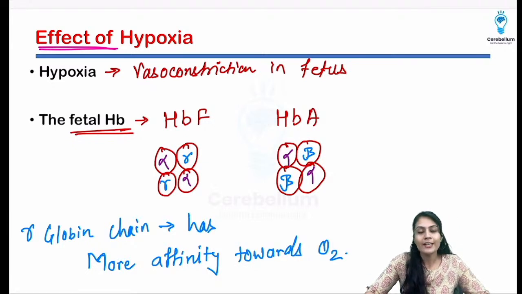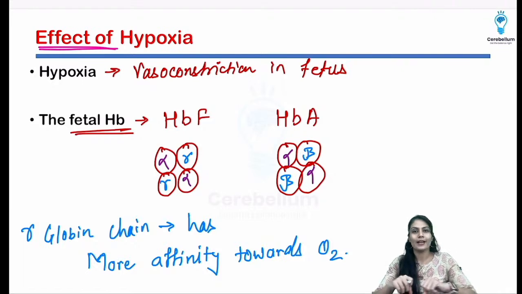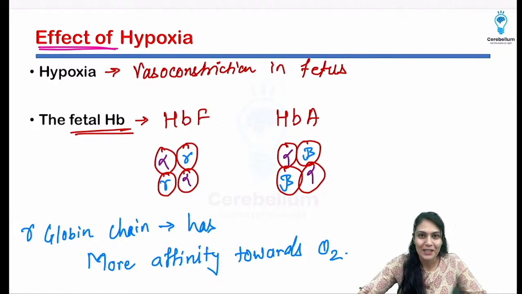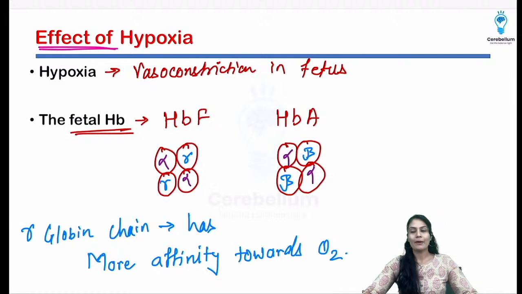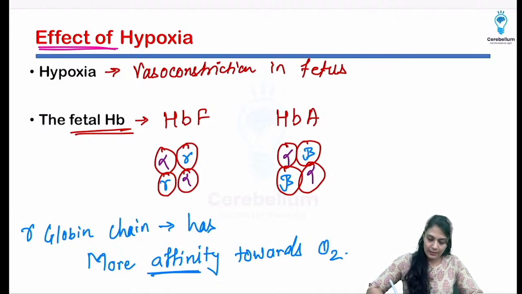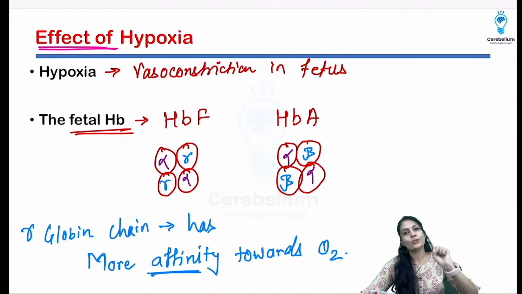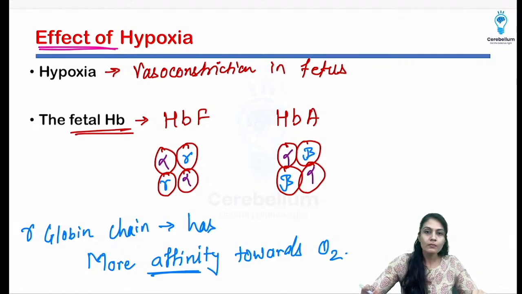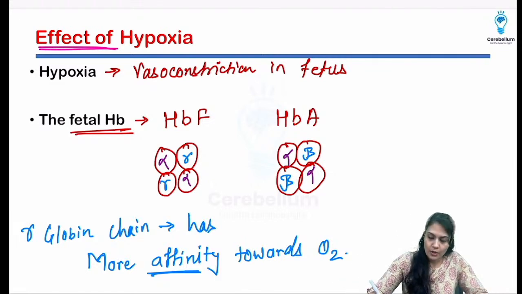What do you mean by affinity? Affinity means attraction, right? As you are attracted towards studying, and not wasting time. I'm very thankful, such a good student, right? So you are having affinity towards studying. Same over here, the fetal hemoglobin is going to have the affinity towards the oxygen. And remember, it is much more than the beta chain. Okay, so I'm writing over here gamma chain having oxygen affinity, that means it attracts the oxygen.